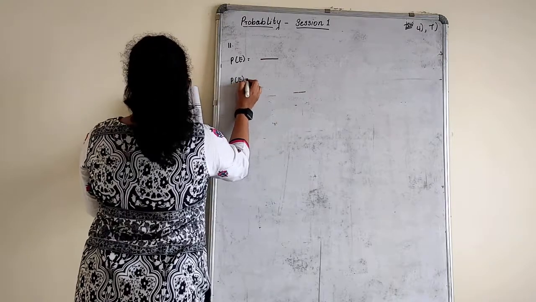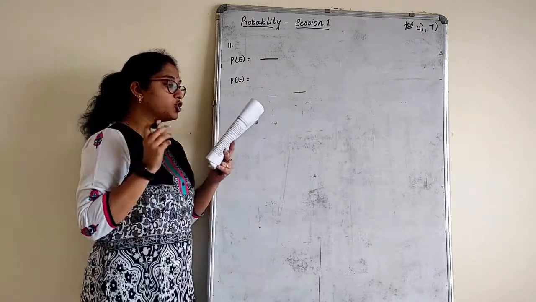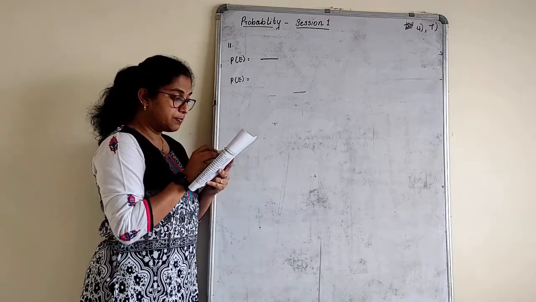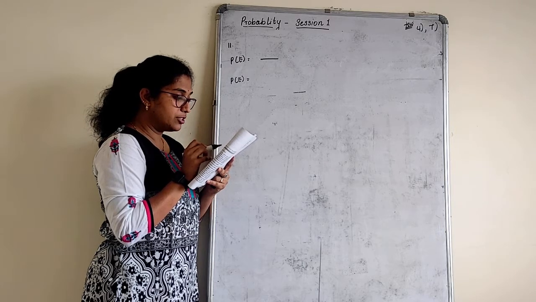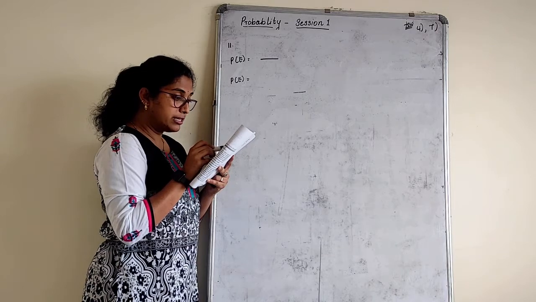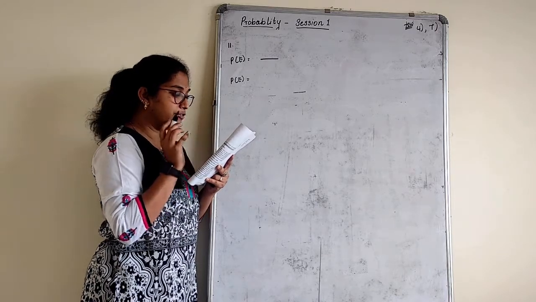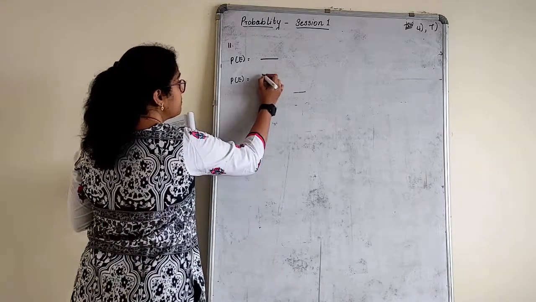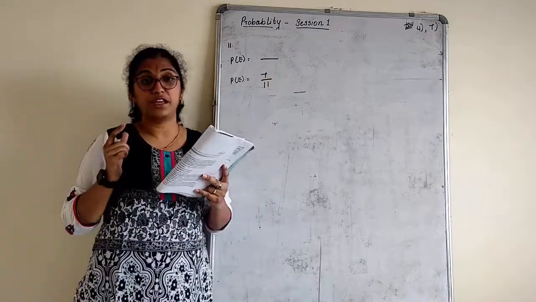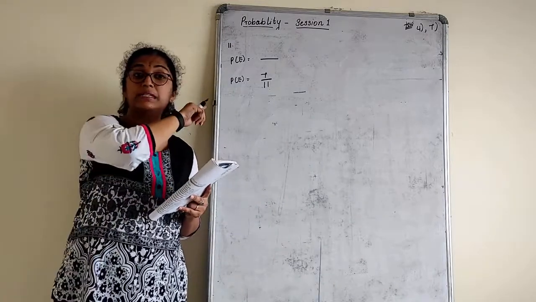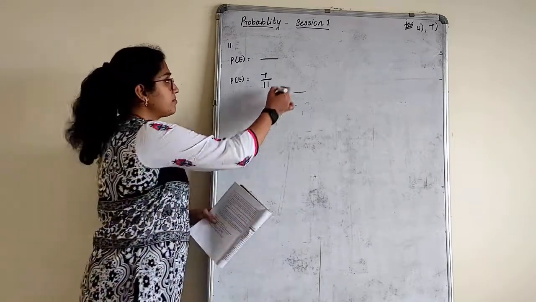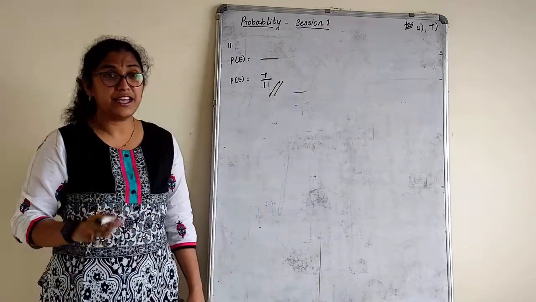Find the probability that any of these bags chosen at random contains more than 5 kg of flour. Count. More than 5, huh? 5.05, 5.08, then 5.03, more than 5. So 5.06, 5.08, 5.04 and 5.07. How many? 7. There are 7 bags out of 11 which contain more than 5 kg. Understood? How did I count? The same way I counted in my previous sums also. So that's the answer. So this chapter is very simple.